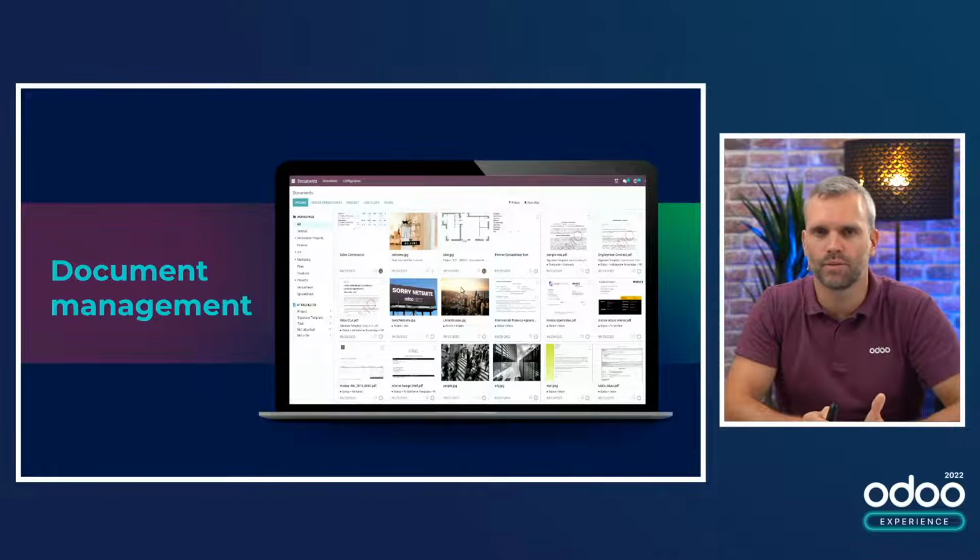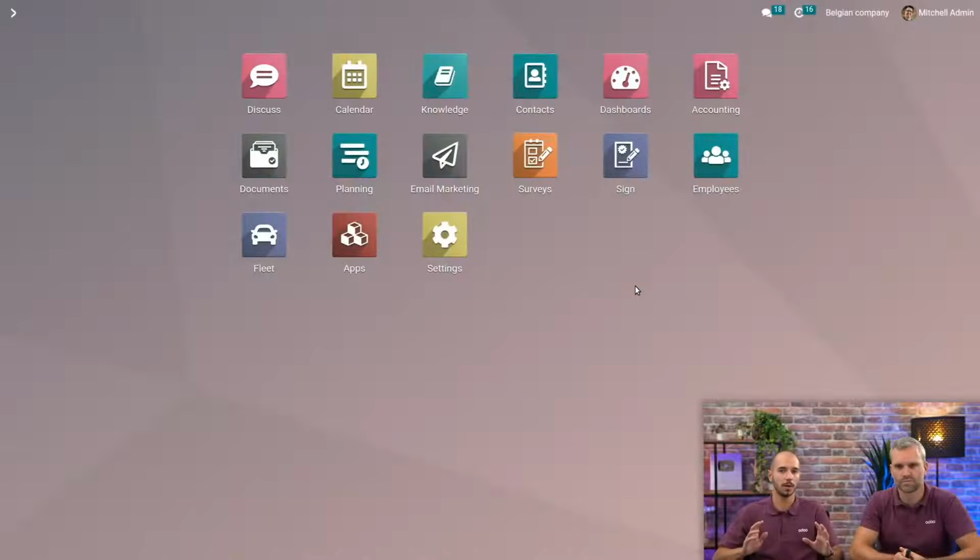At Odoo, we believe that the future will be 100% paperless. So, of course, we created an app for that. Loïc, can you show us how the document application can be useful for accounting firms? Yes, of course. So for that, we will go back to the database itself.